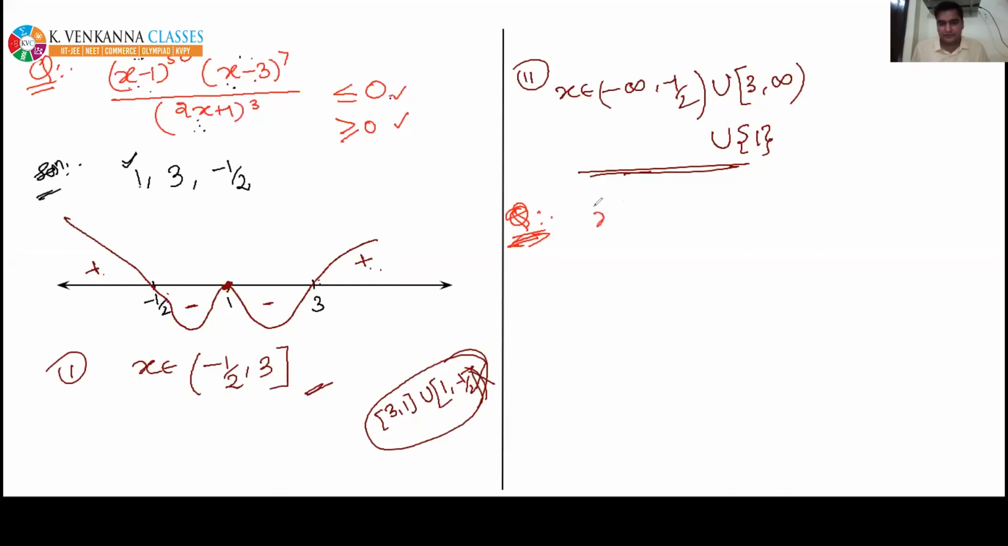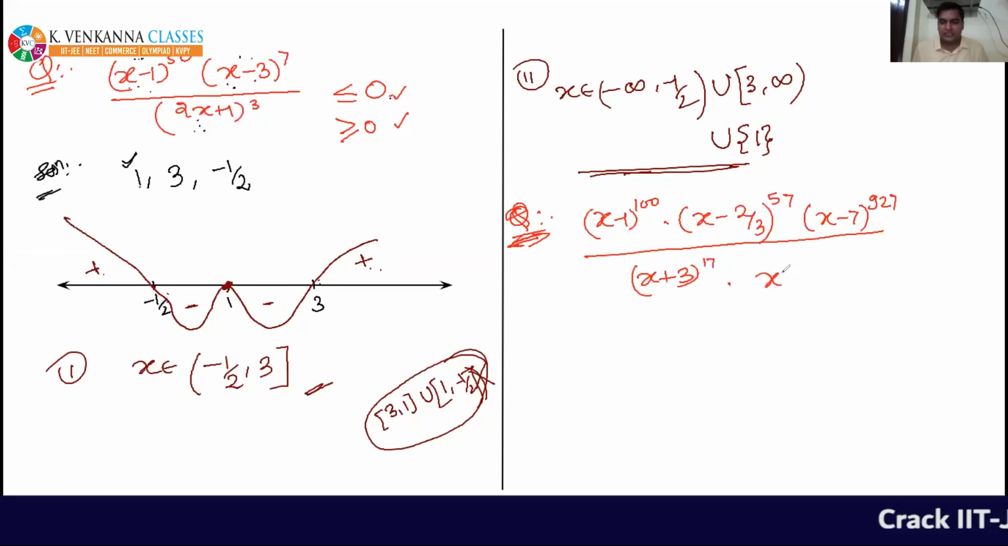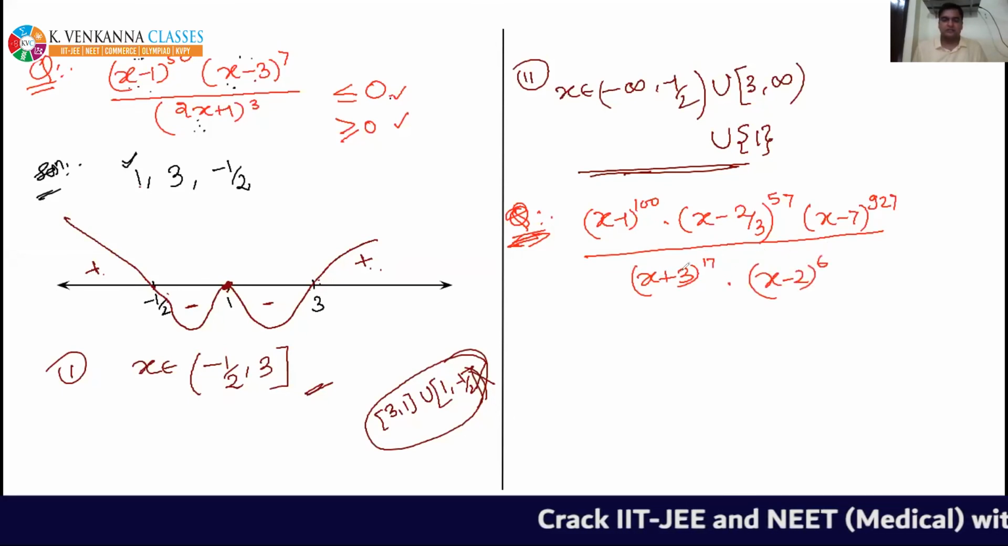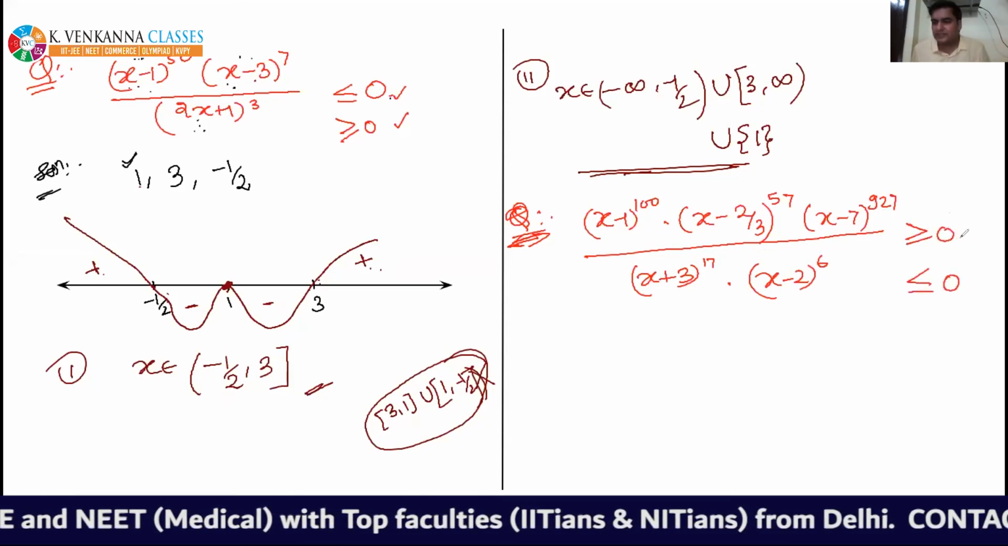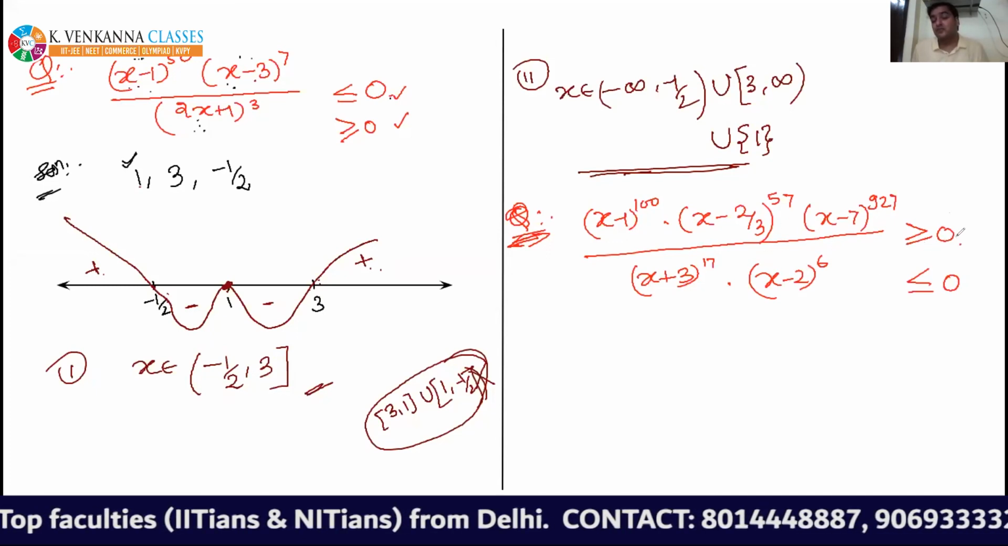See, the question is (x minus 1) to the power 100 into (x minus 2/3) to the power 57 into (x minus 7) to the power 927, this whole divided by (x plus 3) to the power 17 into (x minus 2) to the power 6. And you have to solve this for greater or equal to 0 and also for less or equal to 0. So you have to solve this question for both of the cases.